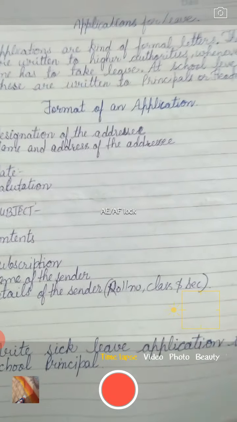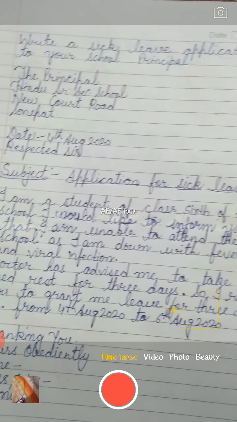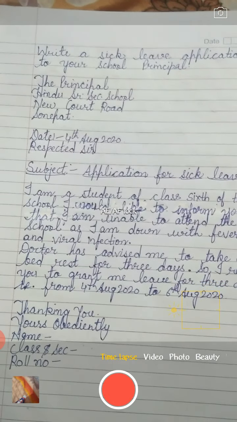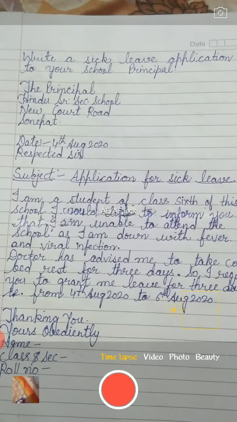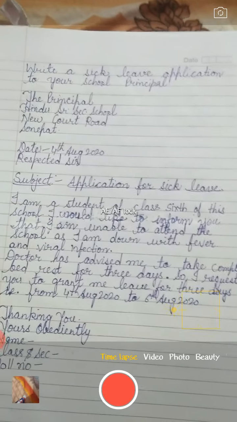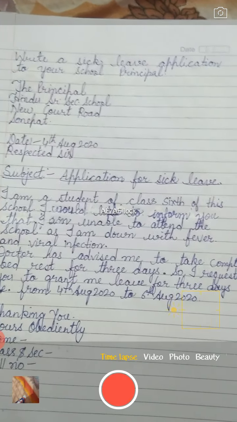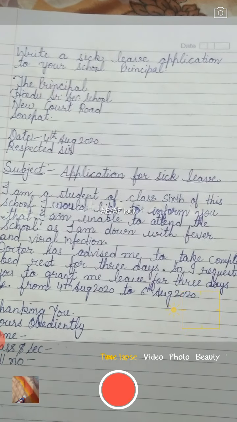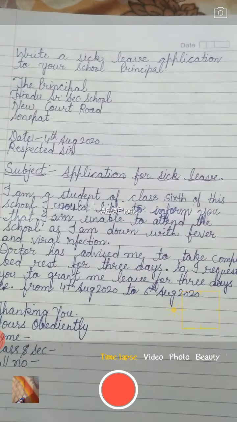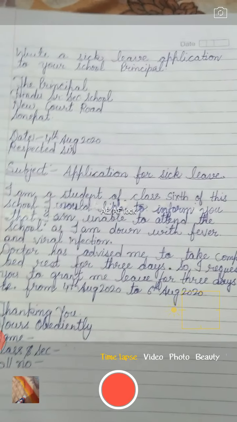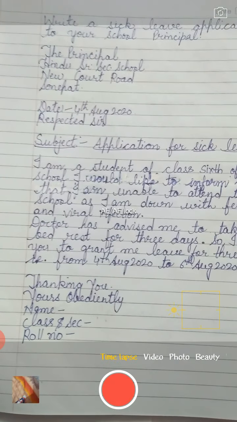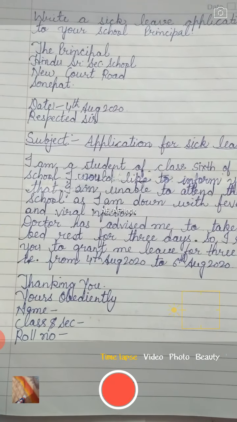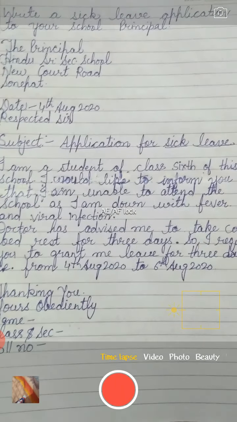The very first application was the sick leave application, in which you wrote your school address, school principal, date you wrote, then respected sir, and then the subject you mention. Then you told about yourself that you are a student of class 6th, you want leave, and the reason you have given. The ending of the application you have done with thanking you, yours obediently, name, class, and section.